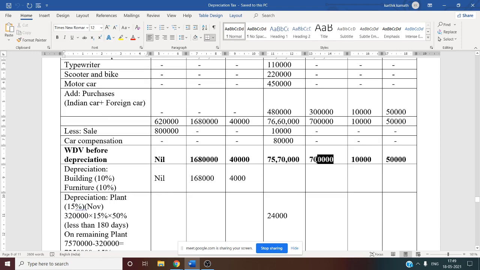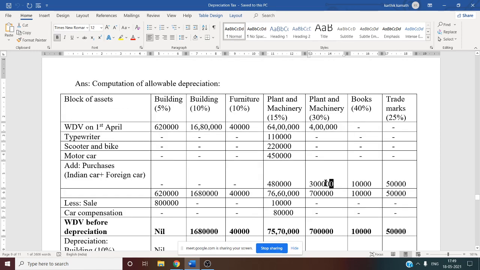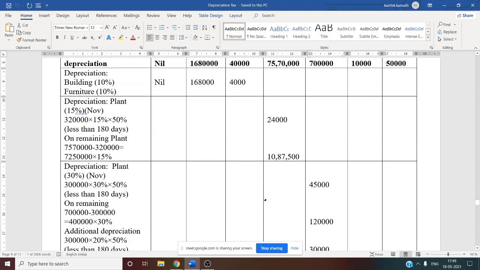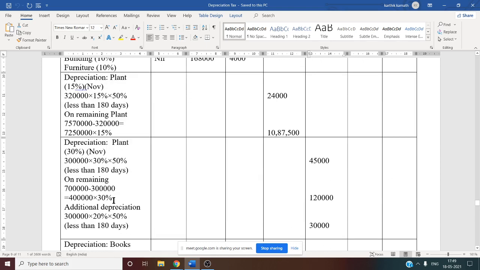That is 7 lakh minus that purchase. Purchase is 3 lakh. So the remaining amount is 4 lakh. On that remaining amount, you need to charge normal depreciation, that is 30%. 4 lakh into 30%, that is 1 lakh 20,000. We have written it under 30% plant.